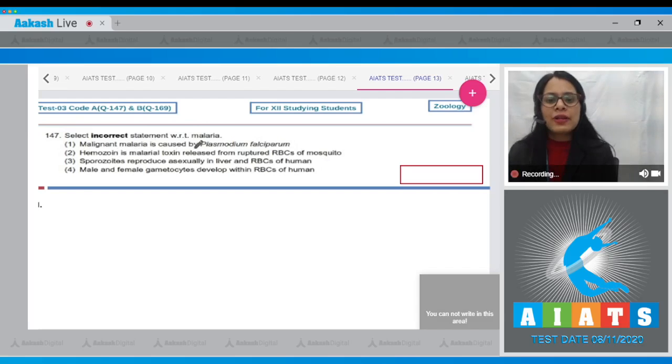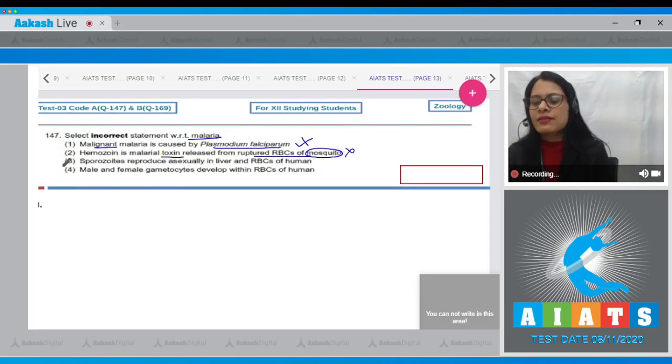Select incorrect statement with respect to malaria. The options given are malignant malaria is caused by Plasmodium falciparum is a correct statement, so cannot be a correct answer. Hemozoin is malarial toxin released from ruptured RBCs of mosquito. And as it is an incorrect statement, this is a correct answer to our question because hemozoin is malarial toxin released from ruptured RBCs of human and not of mosquito.